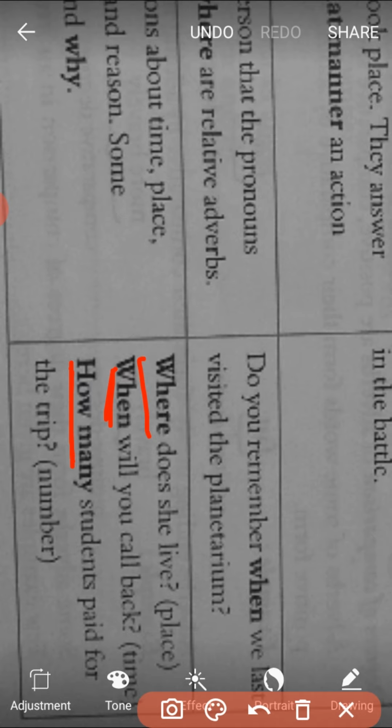So here with the help of this table, we can understand thoroughly the adverbs: what is an adverb, what are the kinds of adverb, through examples and with the help of this table. Now you can attempt the textual exercise to the best of your knowledge and the best of our discussion. Good day.